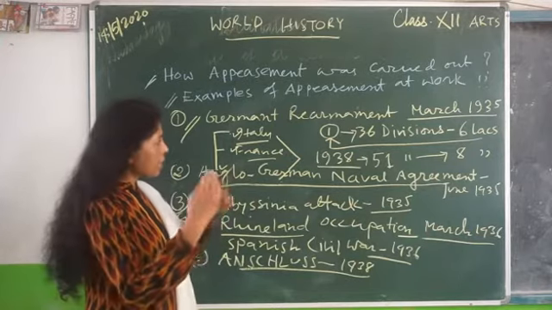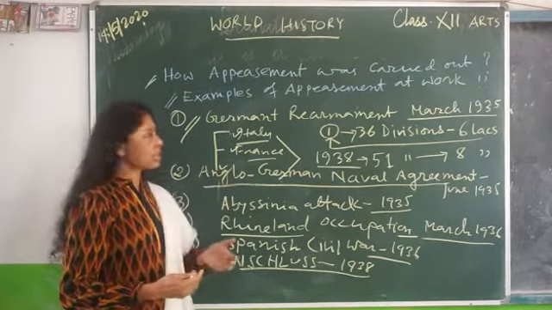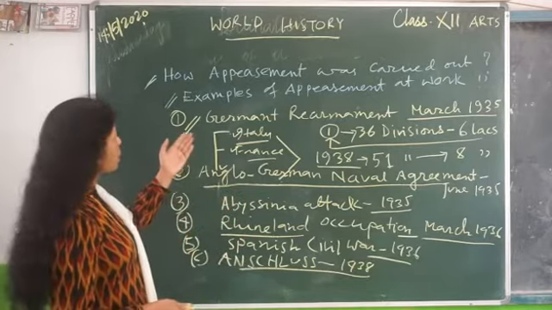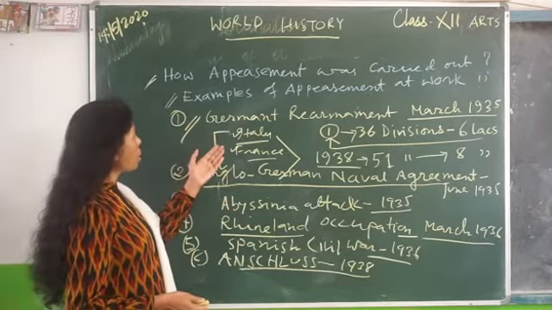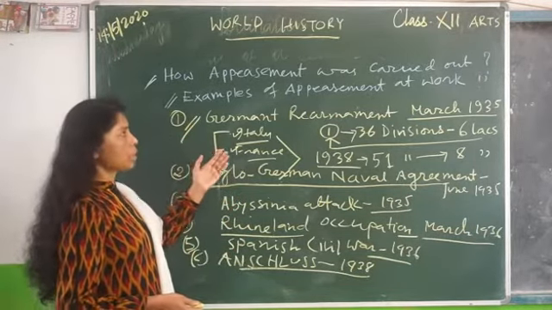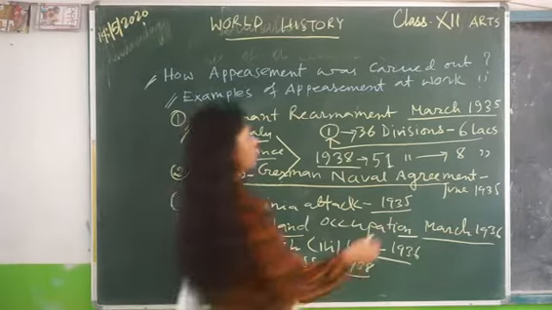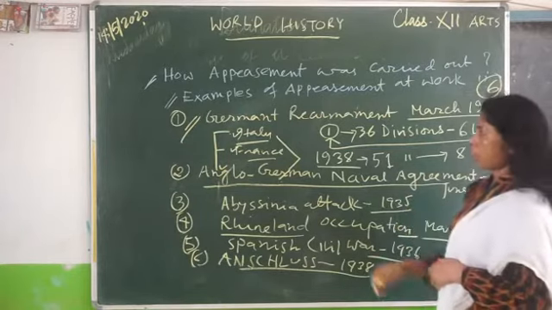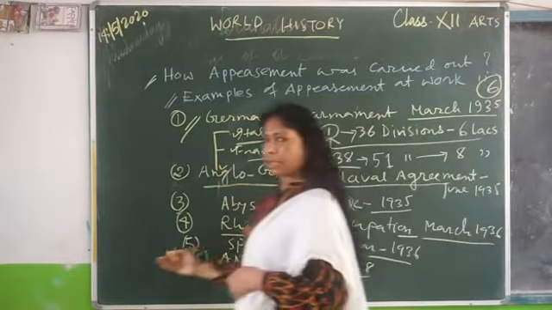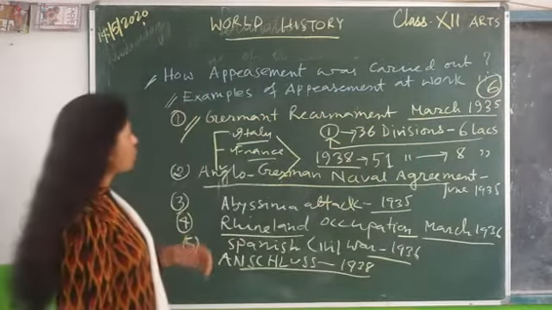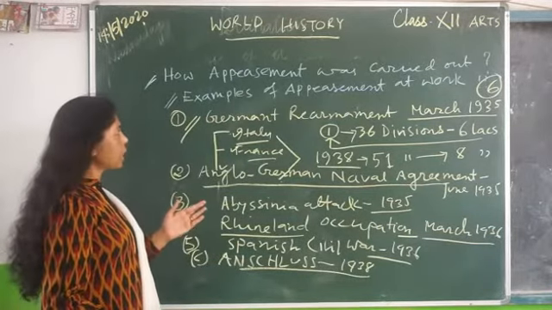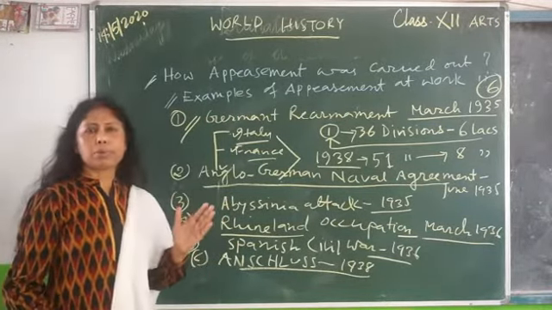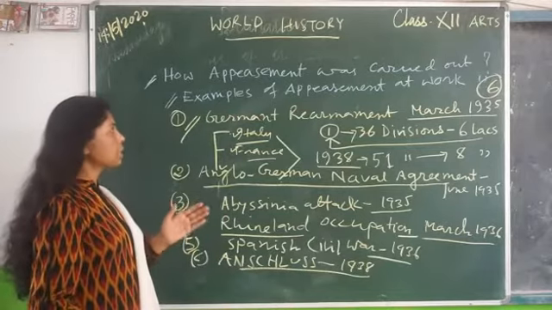So you have to study step by step. Once again, whatever I discussed are examples of appeasement at work, or how appeasement was carried out. This also carries 6 marks. You can see we discussed 6 points very thoroughly. So for all these 6 points, step by step you write down how the appeasement policy was carried out, or give any 6 examples of appeasement at work, starting from